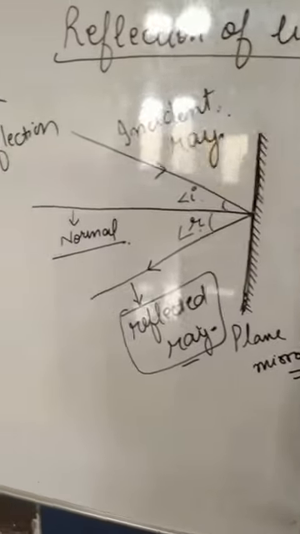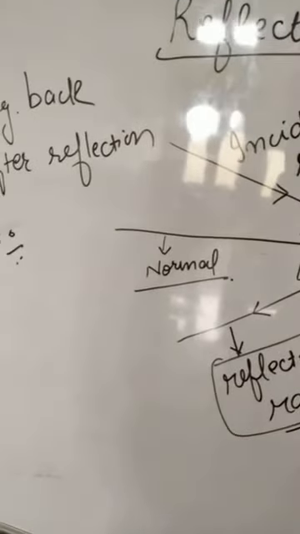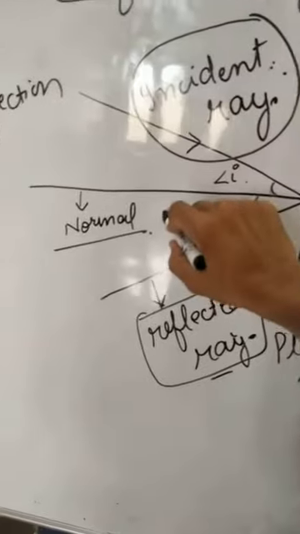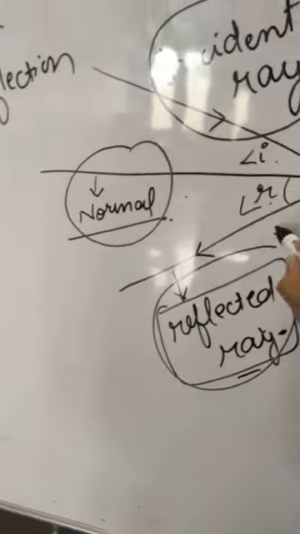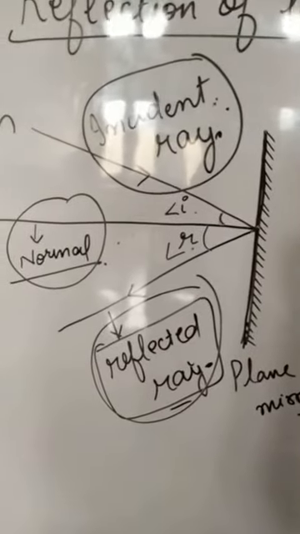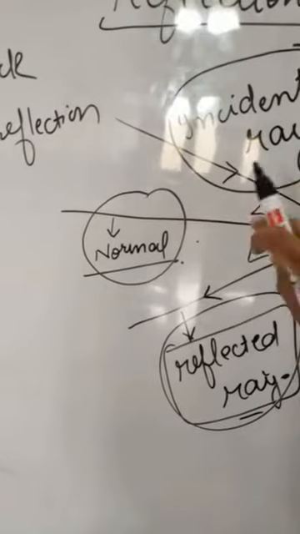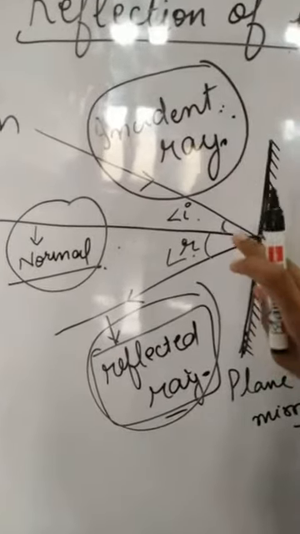And the second law of reflection: this is the incident ray, this is the normal, and this is the reflected ray. The second law of reflection says that these three, the incident ray, the normal and the reflected ray, all lie in the same plane.